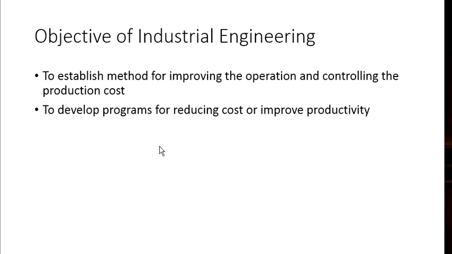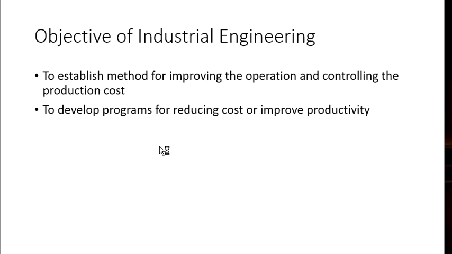Normally the services include method study, establishing time standards, development of wage incentive schemes, job evaluation, and merit ratings. In some cases the industrial engineering department is assigned to head the project also.